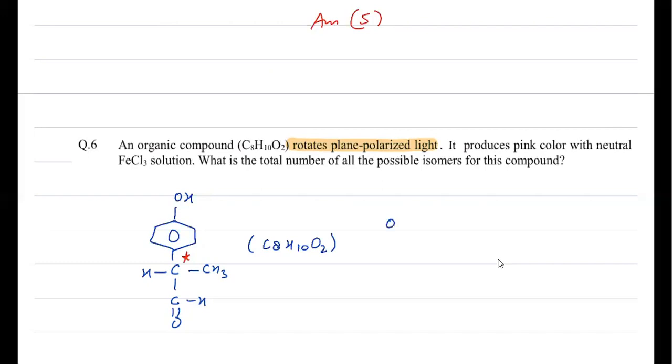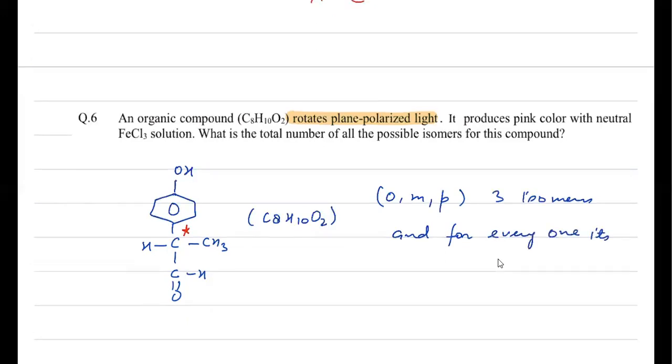So we can write three possible isomers here, ortho, meta, and para. That is three isomers. And for every one, an enantiomer is also possible.